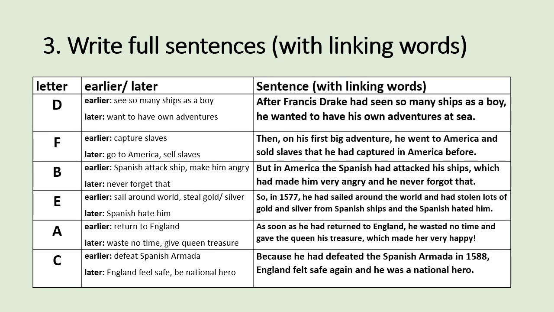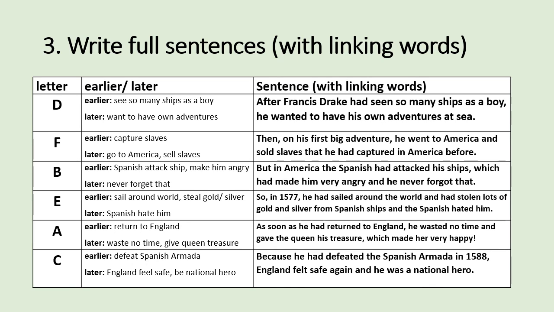After Francis Drake had seen so many ships as a boy, he wanted to have his own adventures at sea. Then, on his first big adventure, he went to America and sold slaves that he had captured in America before. But in America, the Spanish had attacked his ships, which had made him very angry, and he never forgot that.